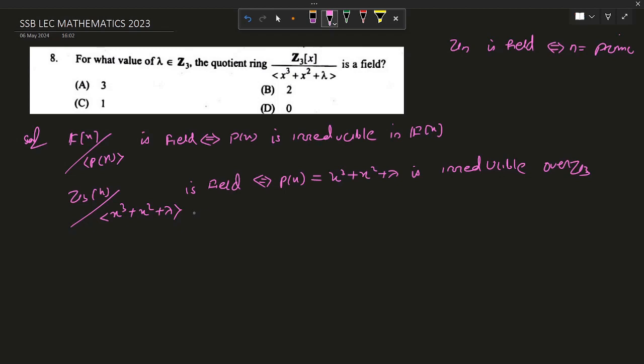Here we see p(x) is a polynomial of degree 3, so we can apply the root test. The root test can be applied when the polynomial is of degree either 2 or 3.